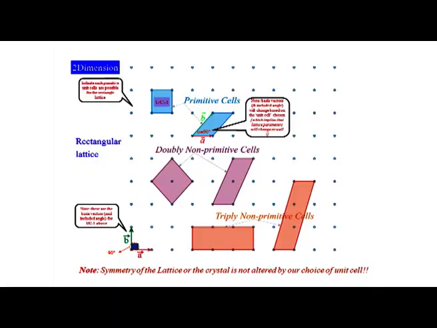In this 2 dimensional case also there are primitive cells, where all the corners have lattice points, doubly non-primitive cells, and also triply non-primitive cells. All these cells we can construct in a rectangular lattice. Notice that the symmetry of the lattice of the crystal is not altered by our choice of unit cell, it will not affect.